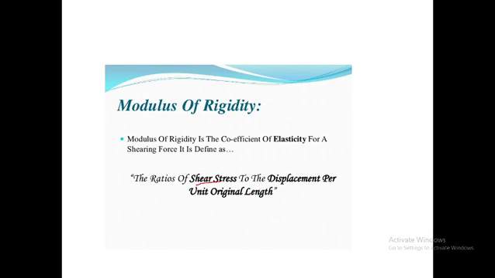Shearing stress to the displacement per unit original length, that is nothing but your shearing strain. Change in length over the original length is the shearing strain.